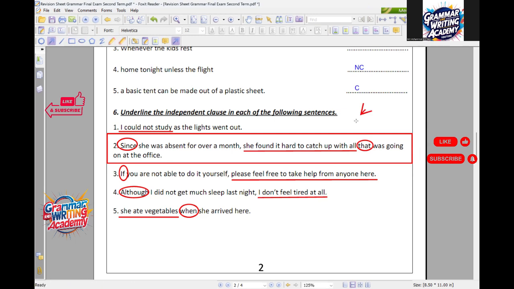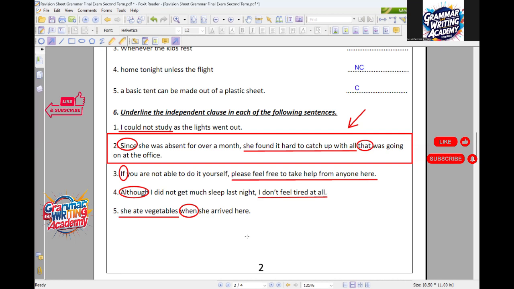I have here two subordinate clauses, two dependent clauses. The first one is since she was absent for over a month, which can't stand alone by itself, and the second is that was going on at the office, which also can't stand alone. So I have here two subordinate clauses and one independent clause.